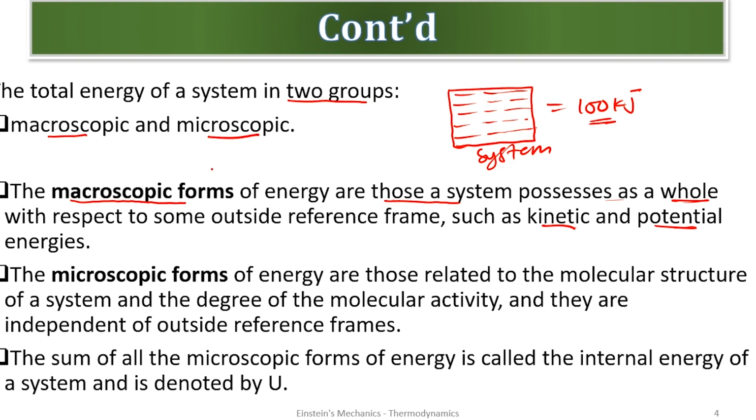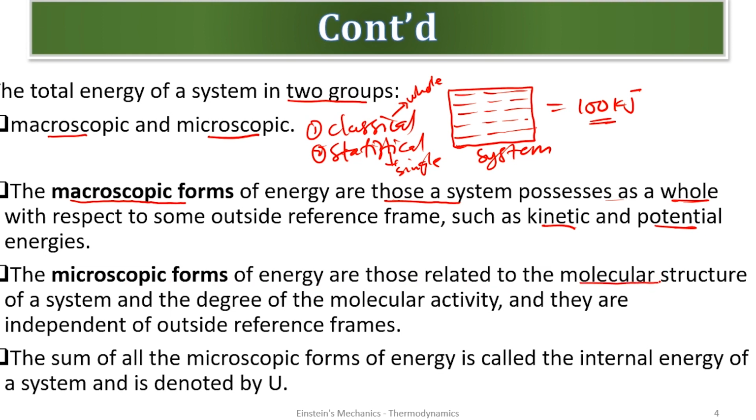Very simple. Remember, we talked about the same thing when we were talking about how we study thermodynamics. We saw we have the classical approach and the statistical approach. The classical approach considers the whole system for analysis, and the statistical one talks about single particles. The same thing applies to the energy we are doing here. The macroscopic form talks about the entire system.